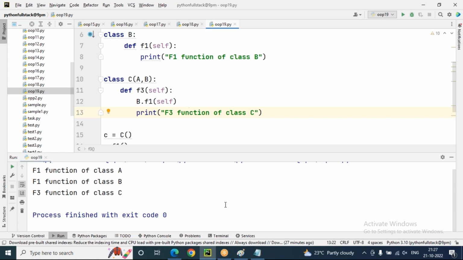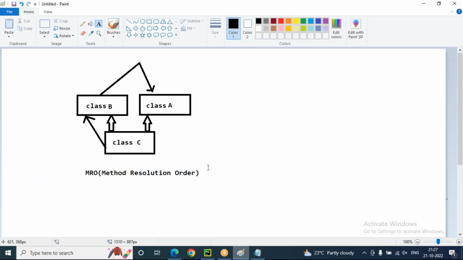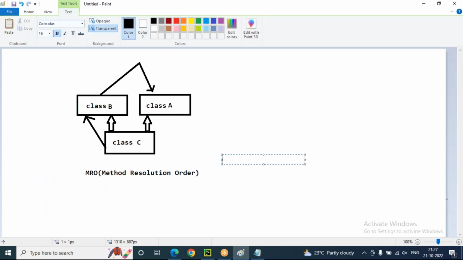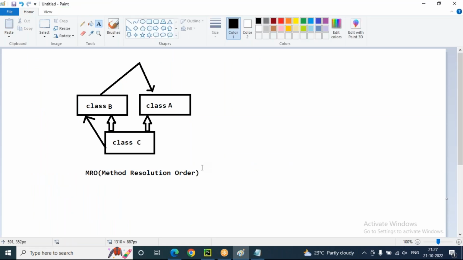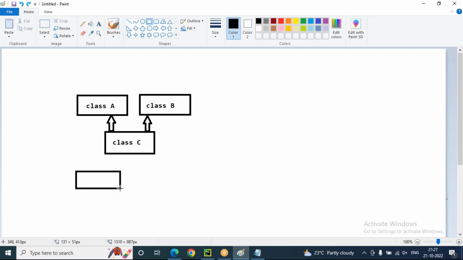Next, let's go for hybrid inheritance. Hybrid inheritance is the combination of multiple, multi-level and hierarchical. Let's try a hybrid inheritance example. Right now this is hierarchical and multiple inheritance. Now let me go here.